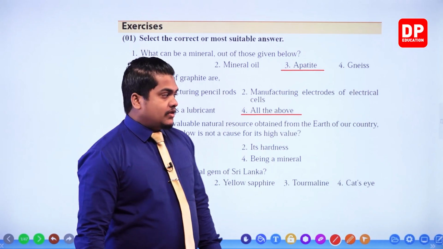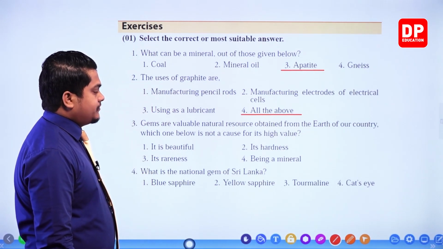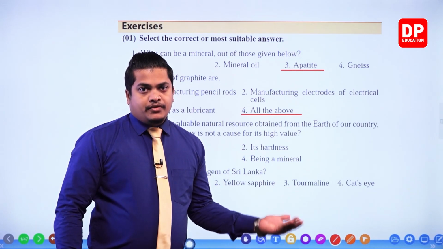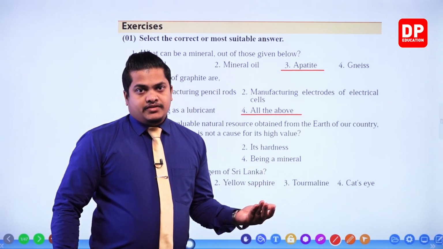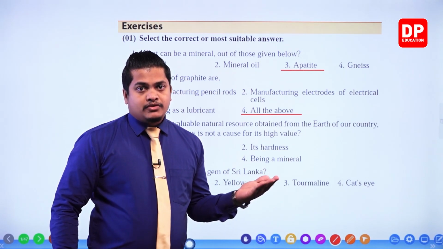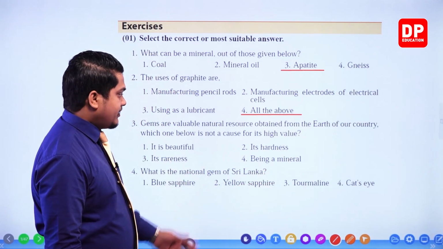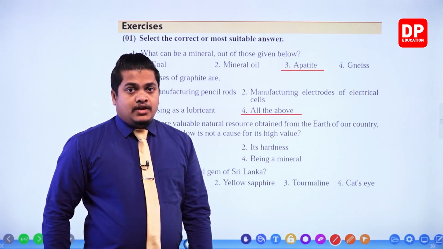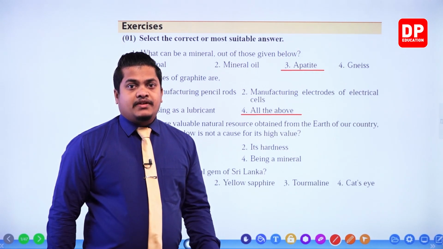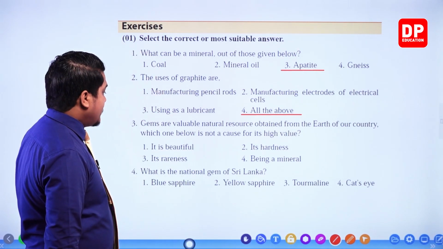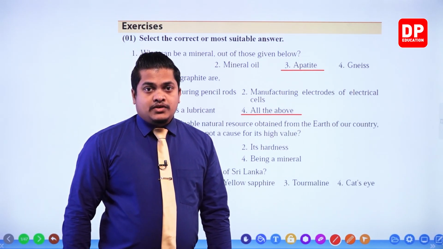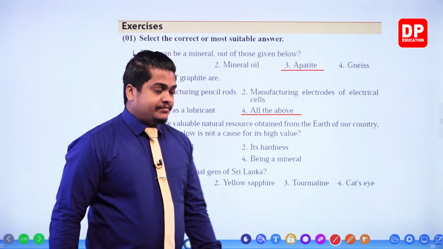Number one, it is beautiful. Of course, it is so true, no? That is why we use it so often, and the value is also high, because it is very beautiful. Second one given, hardness. Once again correct, right? Because of the hardness, my dear children, it is somewhat valuable. Then next one, rareness. Once again correct, no? It's very difficult to find. It's very rare, so it's very expensive.